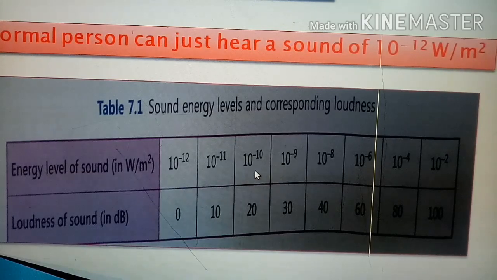Look at that. And if the energy level of sound is 10 raised to power minus 10 watt per meter square, that is 100 times the reference level, then the loudness is 20 decibel and so on. Look at the last one. If you are taking 10 raised to power minus 2 watt per meter square, then the loudness of sound is 100 decibel. So, 1 watt per meter square corresponds to a loudness of 120 decibel.